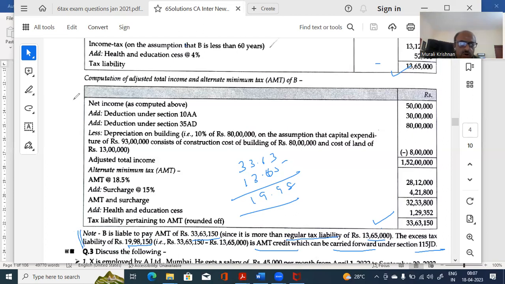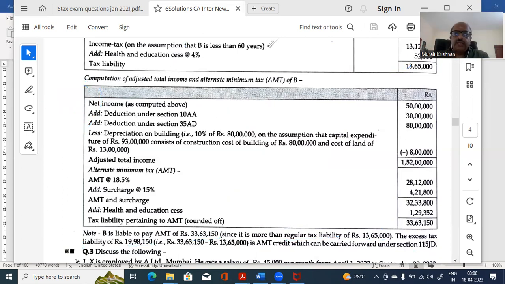Now see, actually the problem is very simple, but if you don't know 35AD, if you don't know 10A, how to calculate, they are not going into intricacy, just the simple thing, but you have to understand the concept here. Okay, so let us move on. What is the next question?